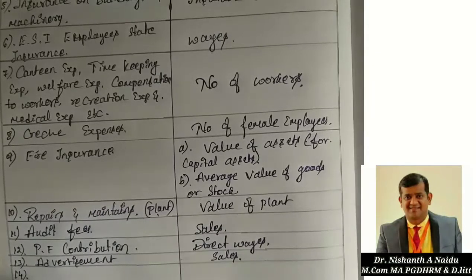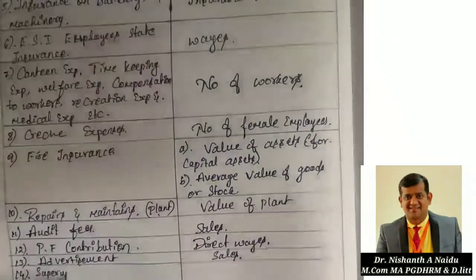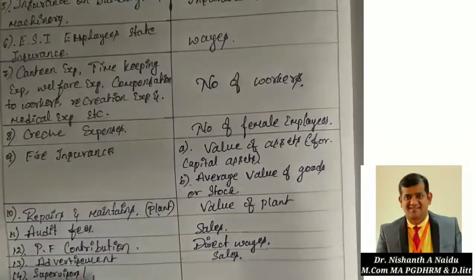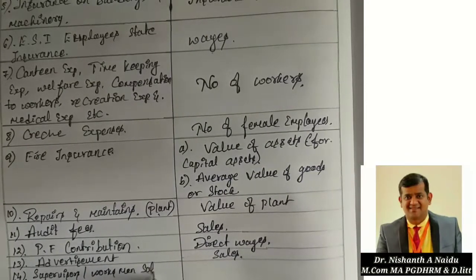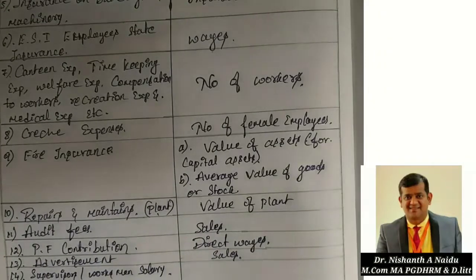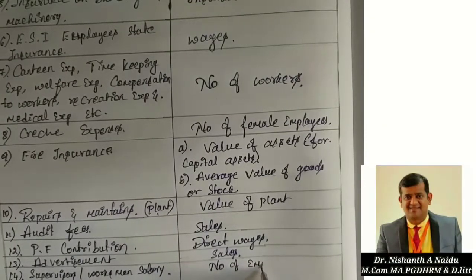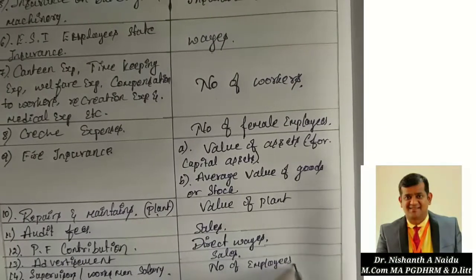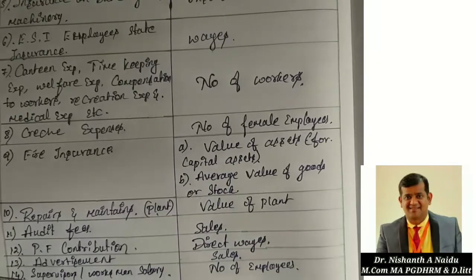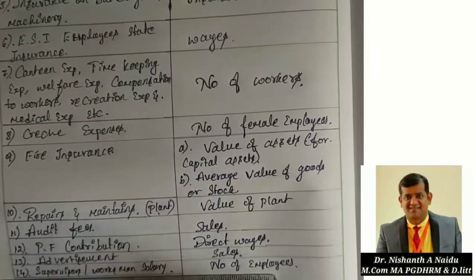Next one, the 14th one, works manager salary or supervisor salary. When it is related to works manager and supervisor, it is always on the number of employees.